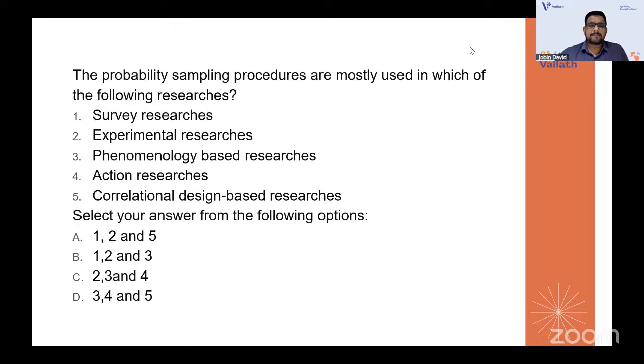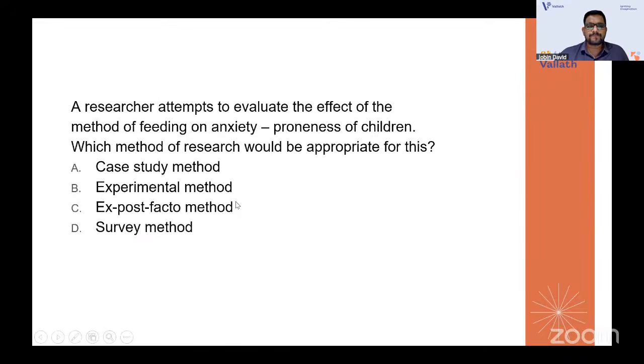The probability sampling procedures are mostly used in which of the following researches? Okay, which of the following researches? Survey researchers, experimental researchers, phenomenology-based researchers, action, correlation design-based researchers. Basically, it's survey researchers, experimental and correlation. Basically quantitative, mostly quantitative. That is experimental, correlational, all those types. That is where we use probability sampling.